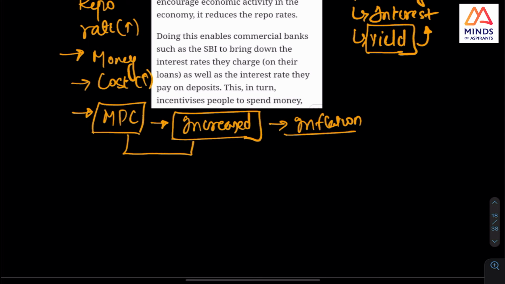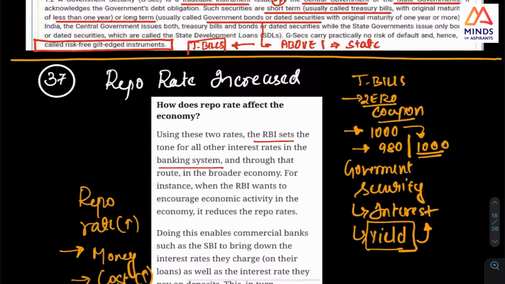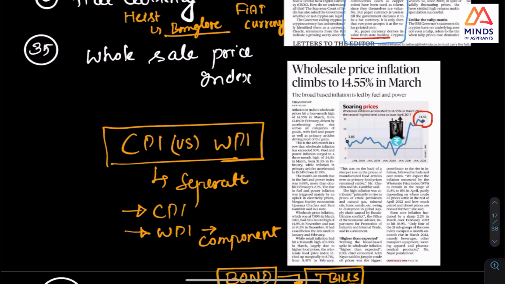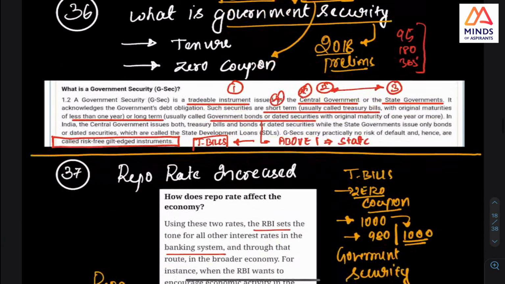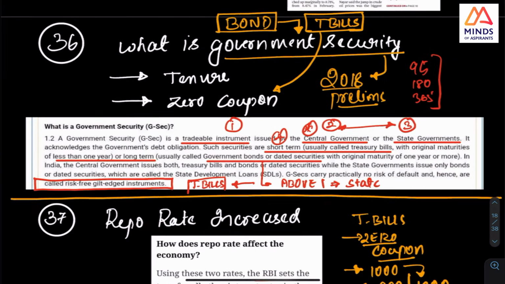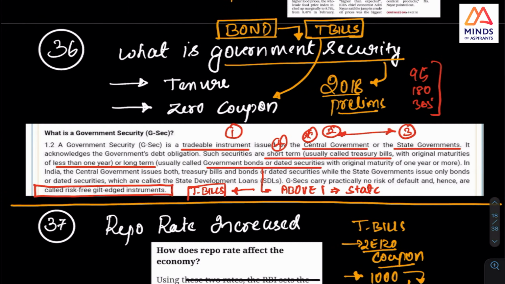Within that, you can check how many times they meet. But what they did was, in the quarterly or bi-quarterly meeting, they did not increase the repo rate, but suddenly they have increased it right now, because the inflation is high. And that is the point that we were seeing: look at this, wholesale inflation and CPI inflation have increased, and this is impacting the bond yield as well. See, that is the point.